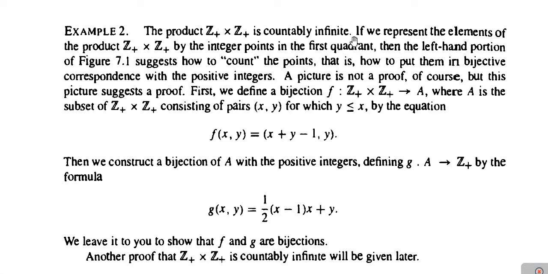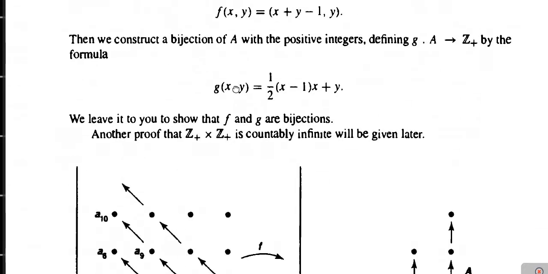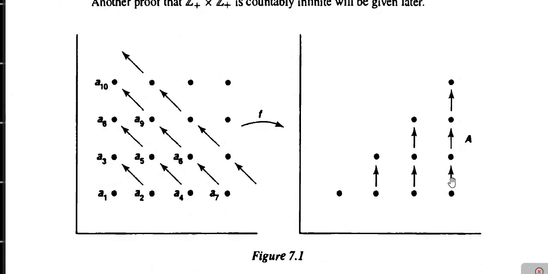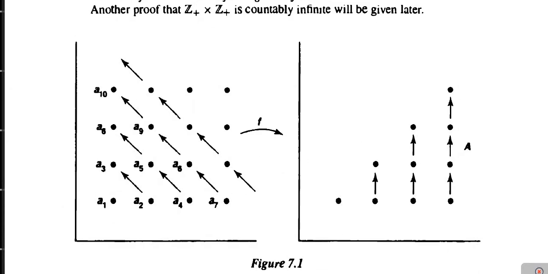Why is it countably infinite? To show that it is countably infinite, we have to define a mapping F from the set Z plus cross Z plus into the set Z plus in such a way that the mapping is a bijective correspondence. So, if we represent the elements of the product set Z plus cross Z plus by the integer points in the first quadrant, then the left hand portion of figure 7.1, which we are going to consider, shows that it is a bijective correspondence between Z plus cross Z plus and Z plus. So, that we are going to explain now.